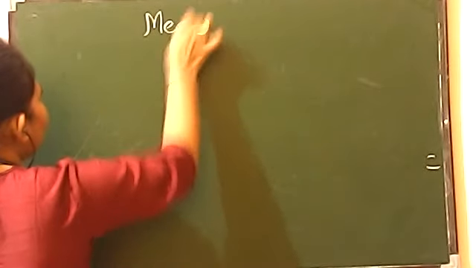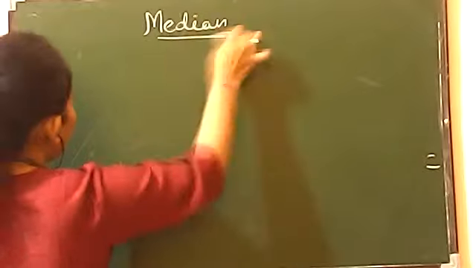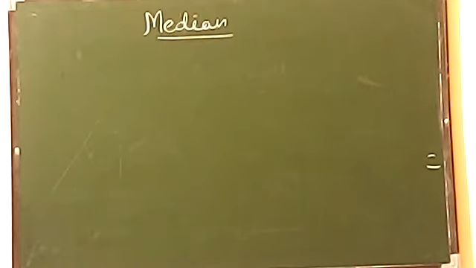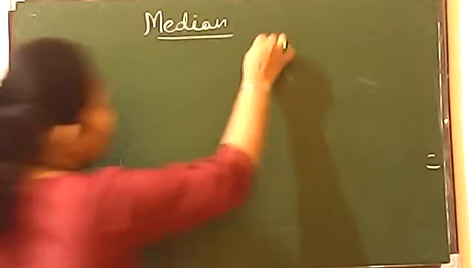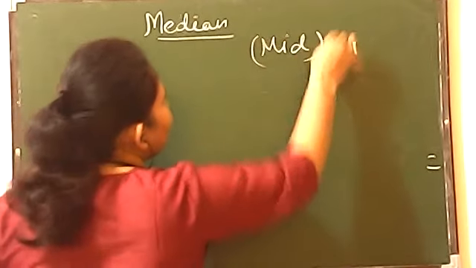Now we are discussing the second topic, that is median. If you pronounce the word median, you get the word mid. Mid means the one in the middle, exactly in between, which means two equal parts. Remember this concept. Being in the middle means there is the same distance from this side and from that side. It means equal parts. So remember, the word median comes from the word mid, as in mid point.